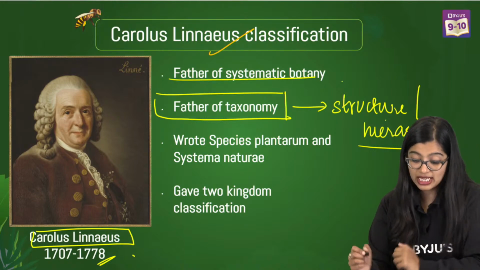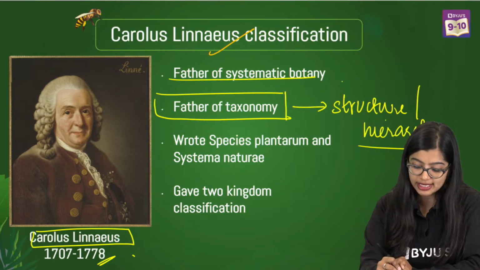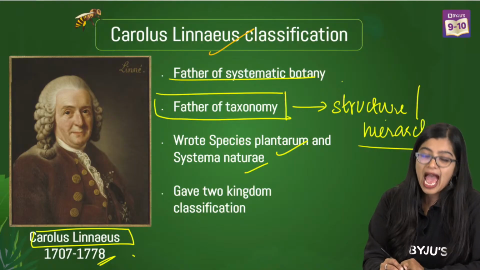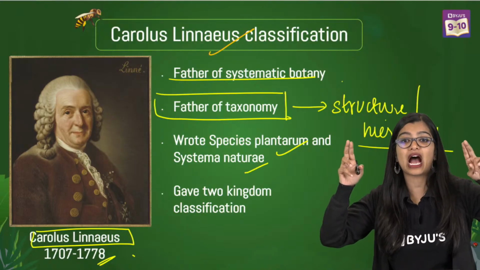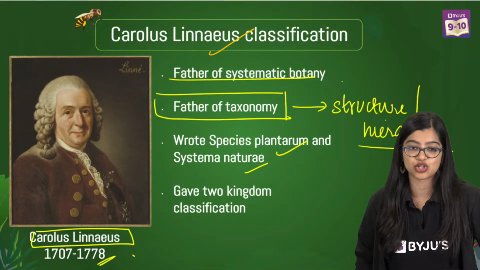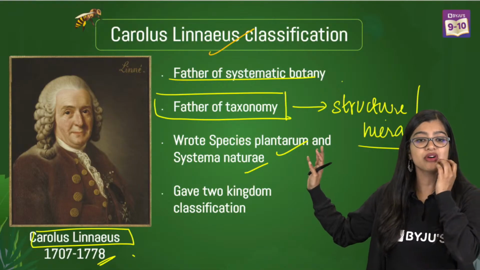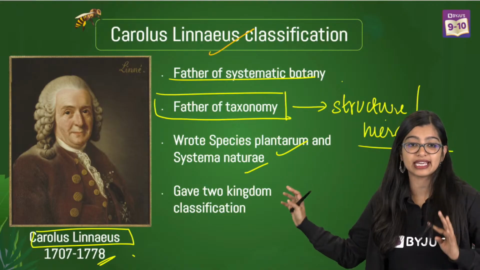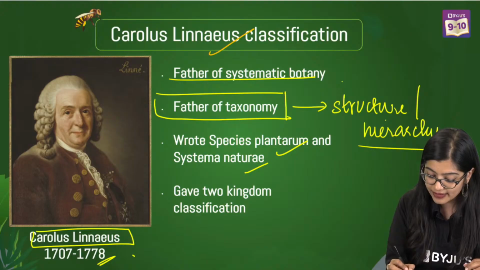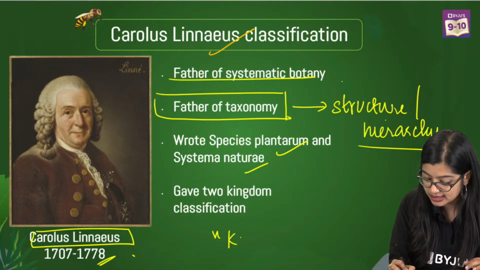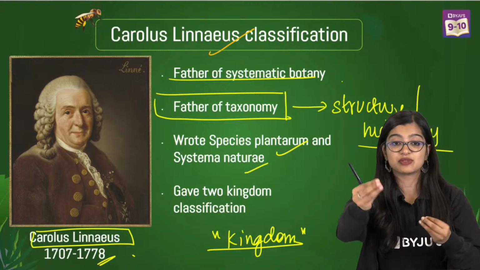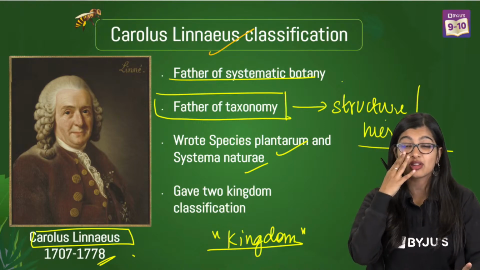We know that he wrote some books based on this, which are known as Species Plantarum and Systema Naturae. And he was the one who came up with the idea. He did not write Origin of Species, okay? That was Darwin. It was not him, all right? So of course, as we know, what is hierarchy? Hierarchy is a structure, one after the other. And we know that he was the one who came up with this term, kingdom. The word kingdom.